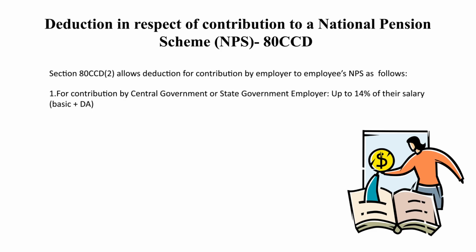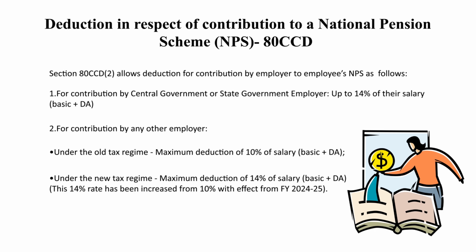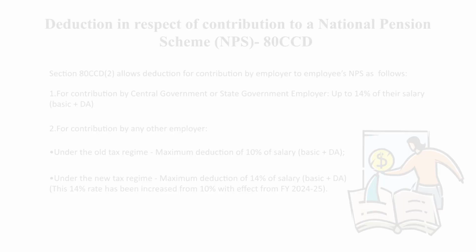For contribution by central or state government employee, it is 40% to be considered. For contribution by employer under the old tax regime, the maximum deduction is 10% of salary, and in case of employees providing their own contribution under the new tax regime, it is 14% of basic salary and DA.